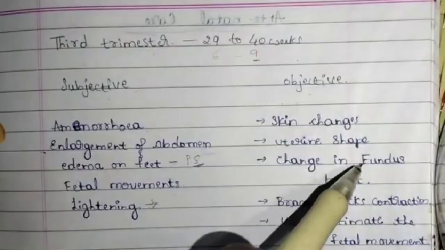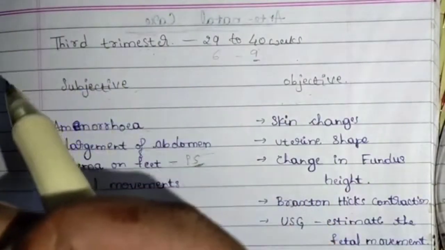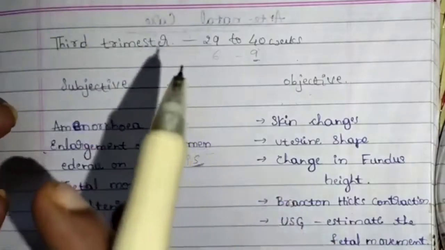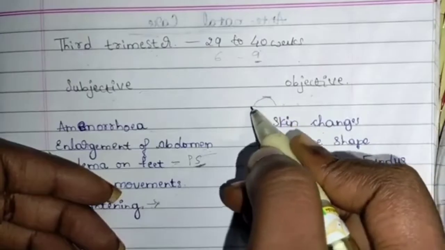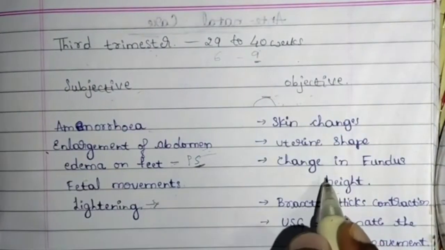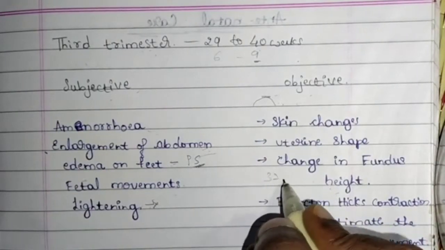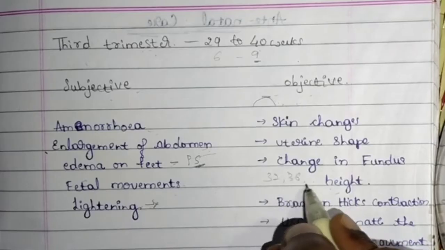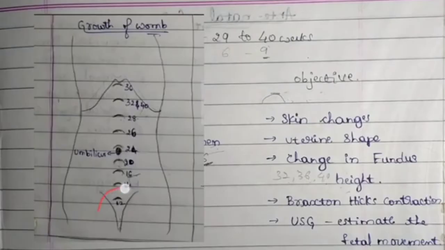Okay. Change in fundus height. Month after month, the baby will be growing, the uterus will be expanding, and there will be change in the fundus. The fundus is nothing but the tip of the uterus, and it keeps on growing month after month, and there is a change in the height. In this also we can see 3 changes, that is 32nd week, 36th week, 40th week. In these 3 weeks we can see the changes. As weeks go on, the height of the fundus is also increasing week after week.